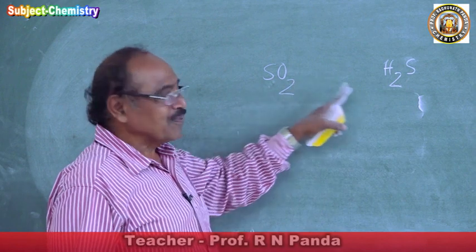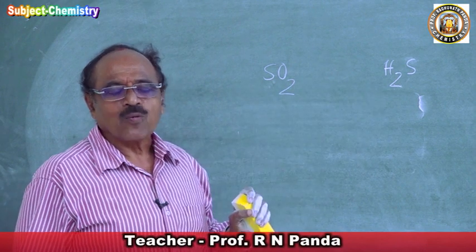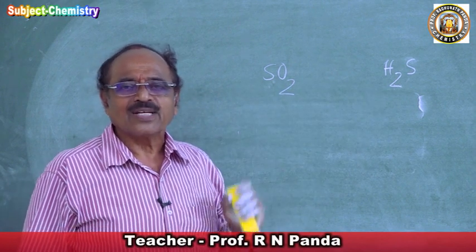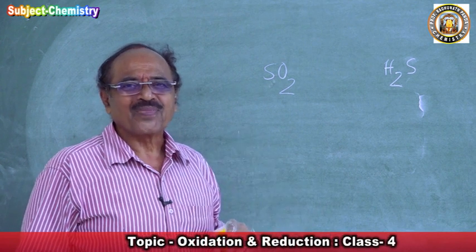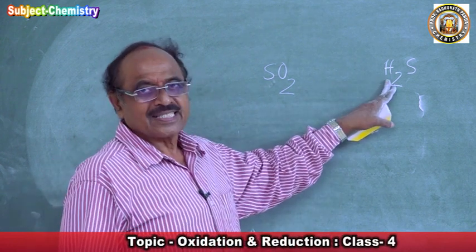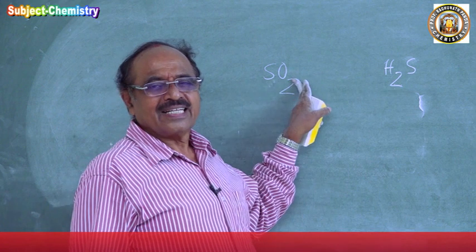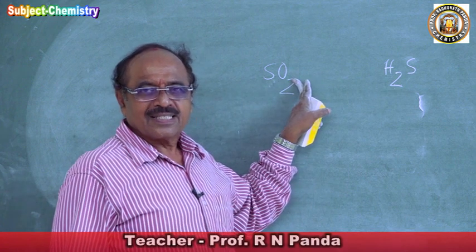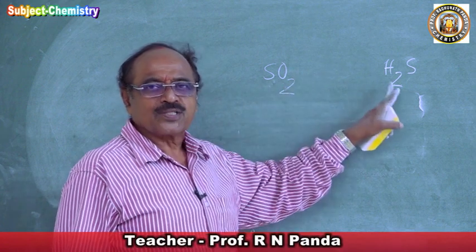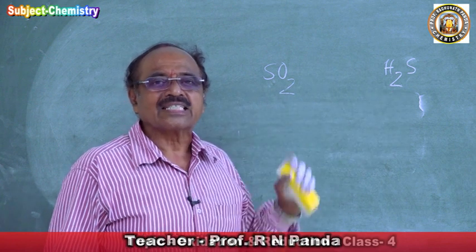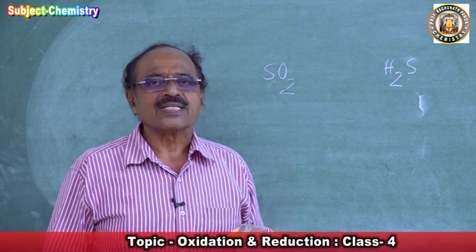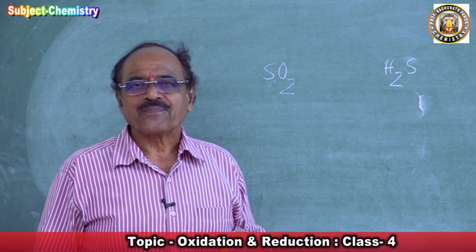But when sulfur dioxide and H2S come together, one will be an oxidizing agent and the other a reducing agent. Sulfur dioxide acts as an oxidizing agent and H2S acts as a reducing agent.